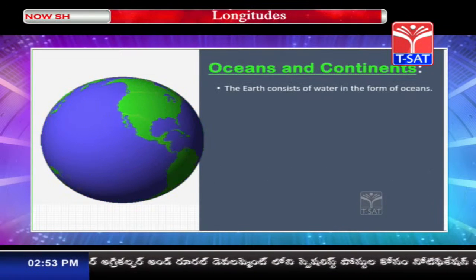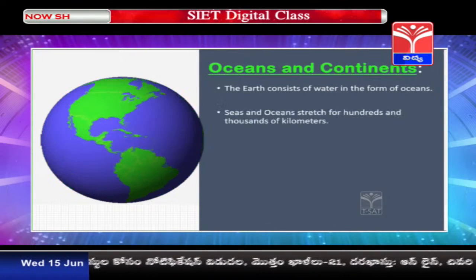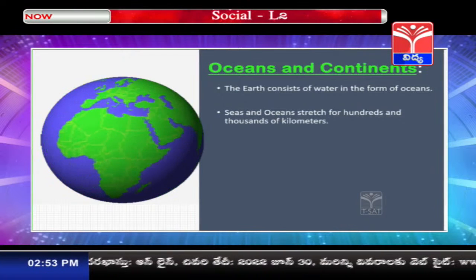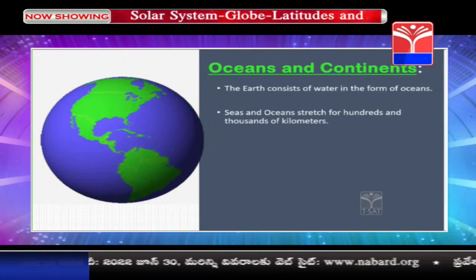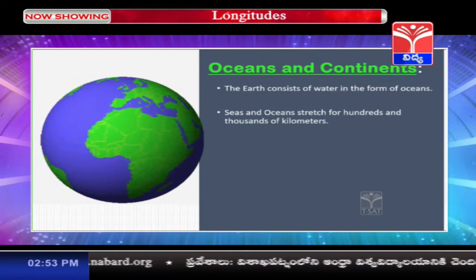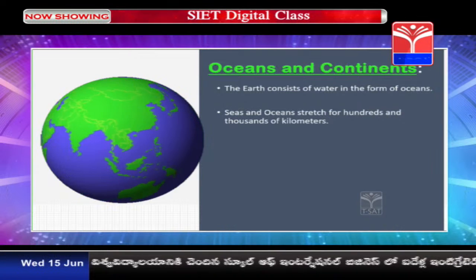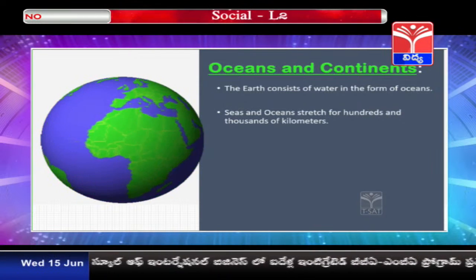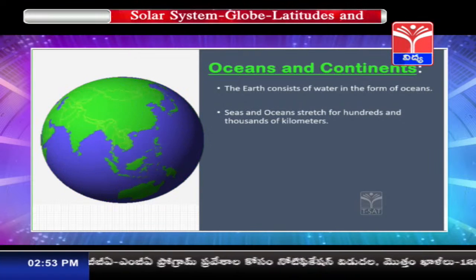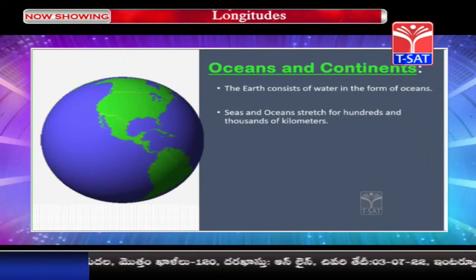The Earth consists of water in the forms of oceans and seas, and these oceans and seas stretch for hundreds and thousands of kilometers. If you look at the globe, you will find that most of the globe is blue in color. Nowadays, we have aeroplanes, so it is very easy to travel from one continent to another in a couple of hours. But imagine the times when there were no aeroplanes.